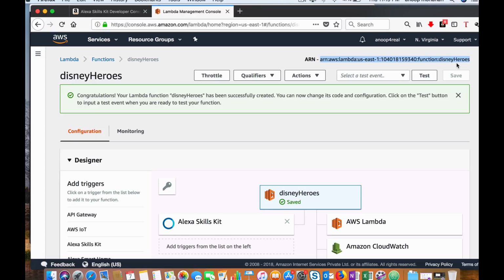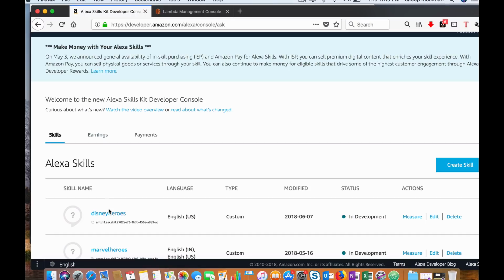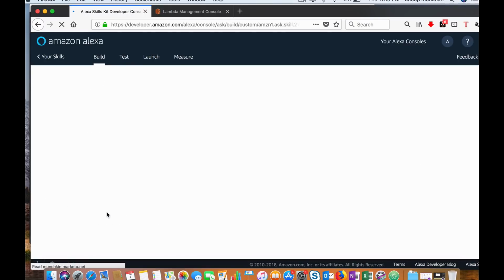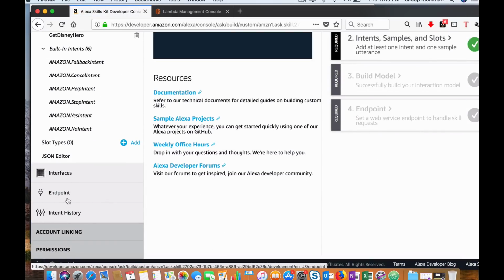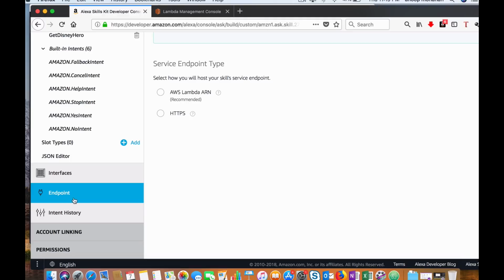Now the other thing, you need to configure this endpoint in your skill interface. So let's copy this endpoint, go back to your skills interface, and go to your endpoint. Here you can have a custom service or you can have AWS Lambda, which is the recommended one.